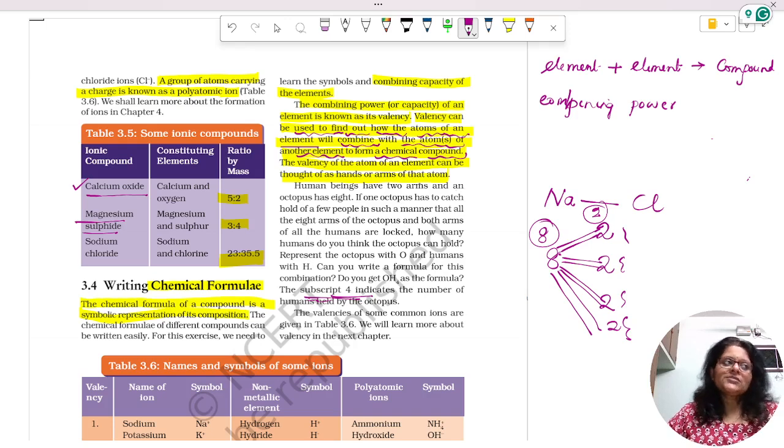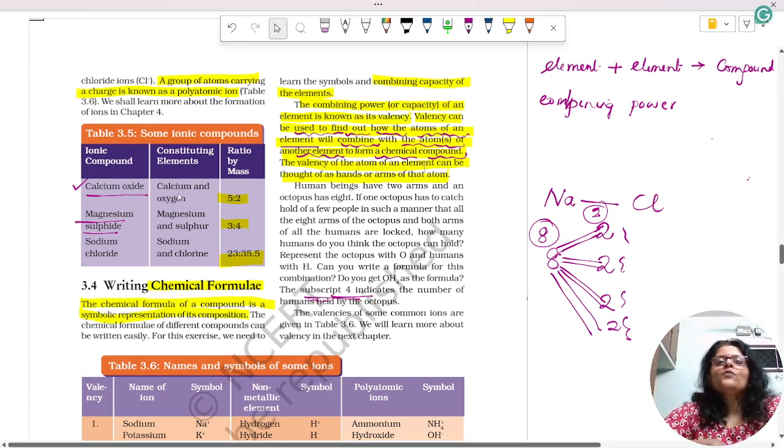This can be explained in a different way, but since you haven't studied what actually valency is, I'm sticking to what the text says. So actually valency is the combining capacity of each and every atom present in that element, and that says how it is going to combine with other atoms.